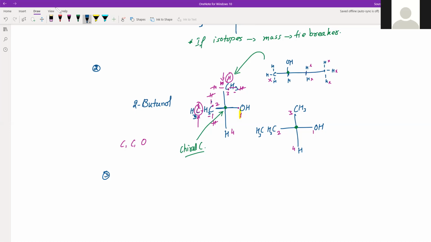So if there are multiple bonds, say something like this, I will consider it as C single bond A and single bond A. That is how I am going to break the tie. I think just 1 minute is left.